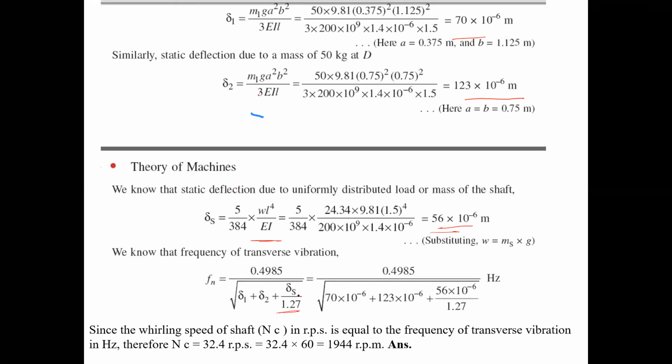Why delta s by 1.27? Because when we consider the shaft mass, that is the static deflection value. So substitute all the values in our equation, and then you may also get the value.